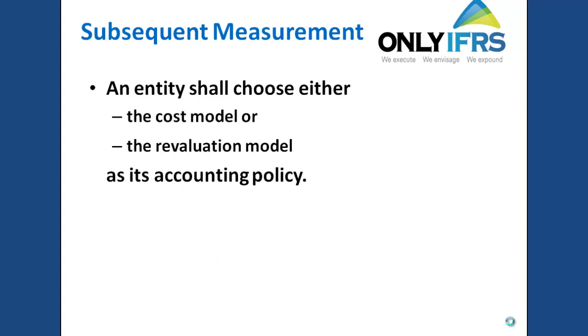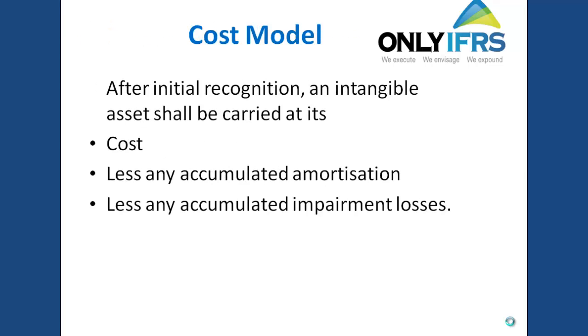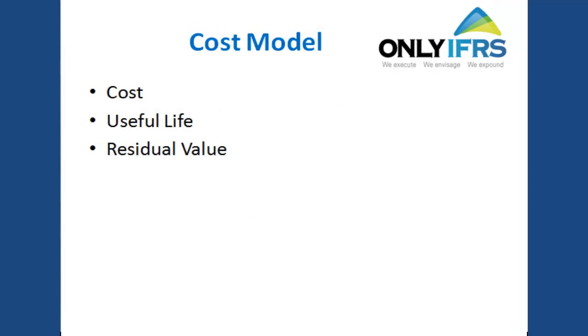The principles relating to subsequent measurement are similar to that mentioned in property, plant and equipment. So here you have two options. You can either follow cost model or revaluation model. If you follow cost model, intangible asset should be measured at cost less accumulated amortization and accumulated impairment loss. Under cost model, you need to have three things.